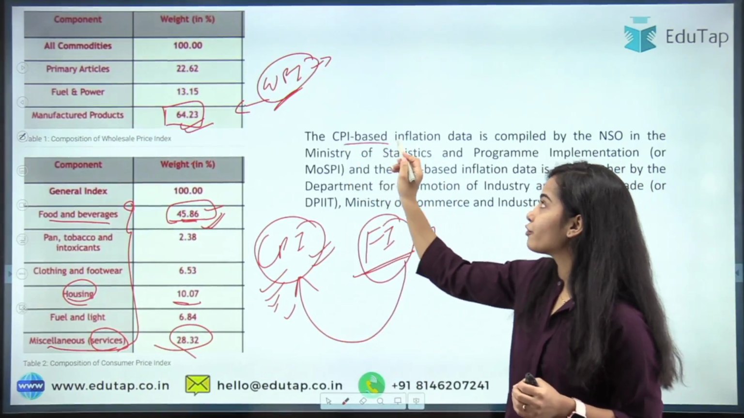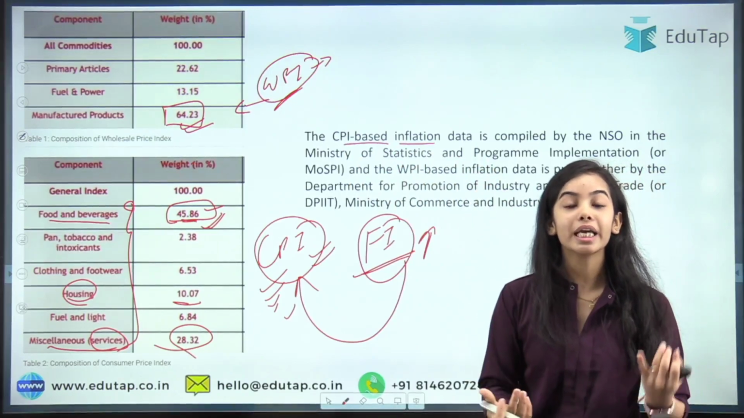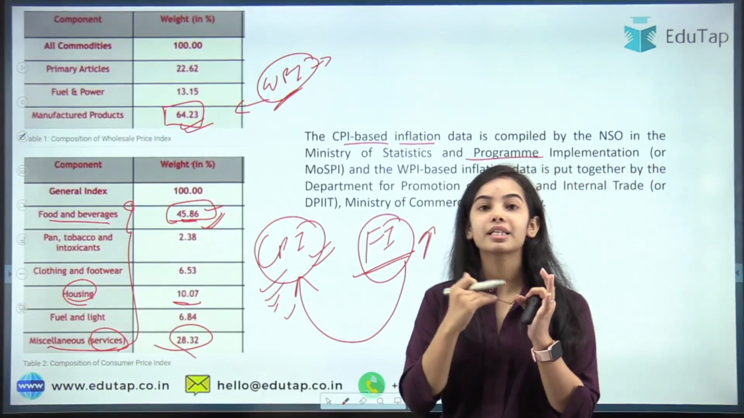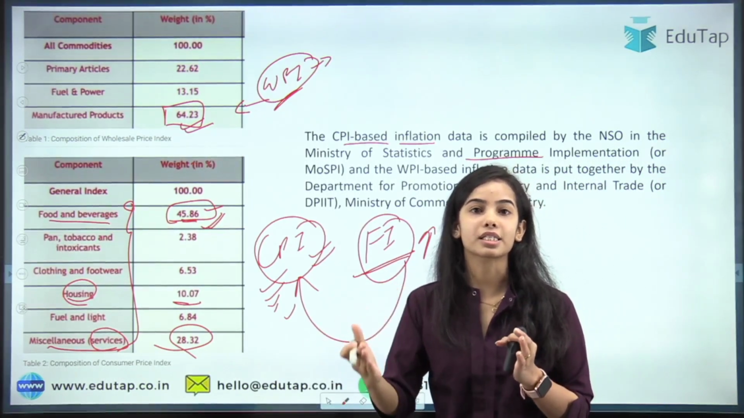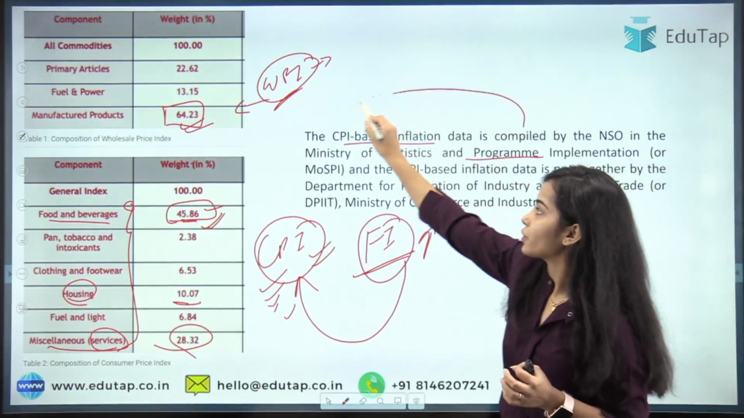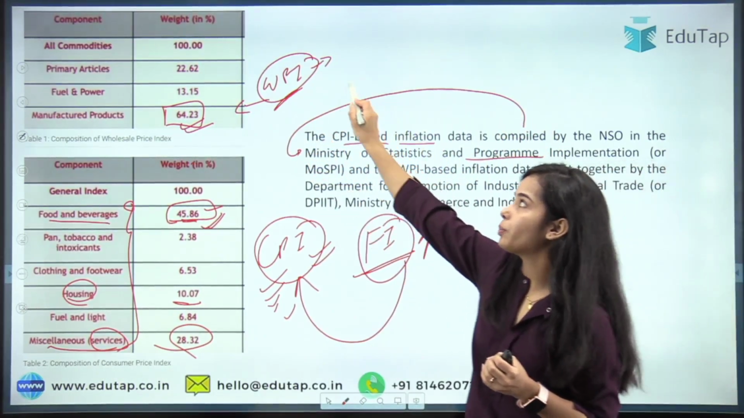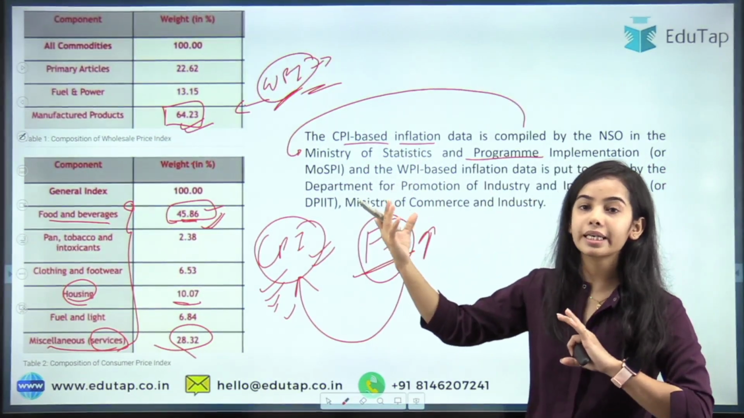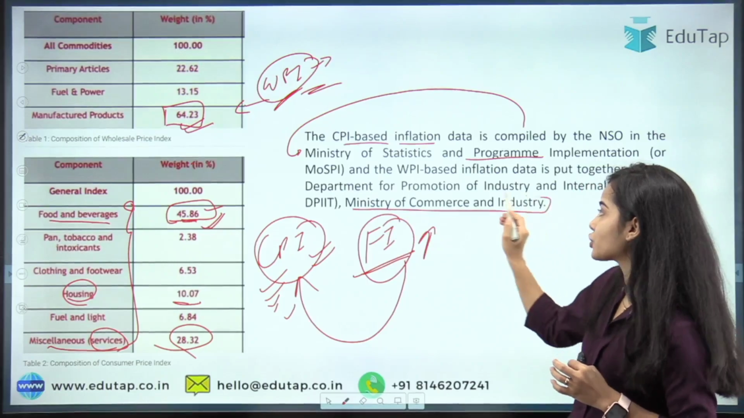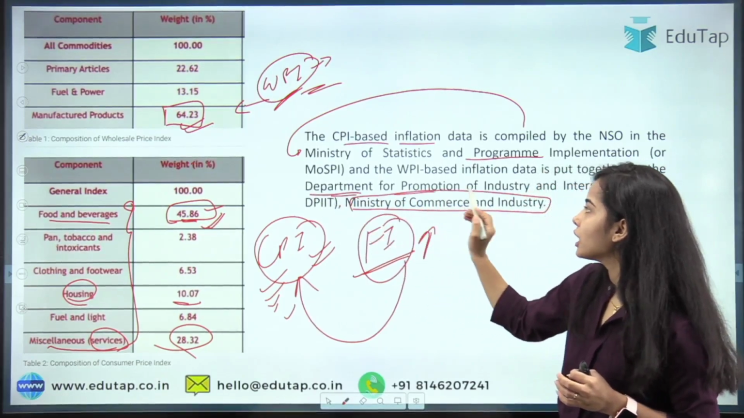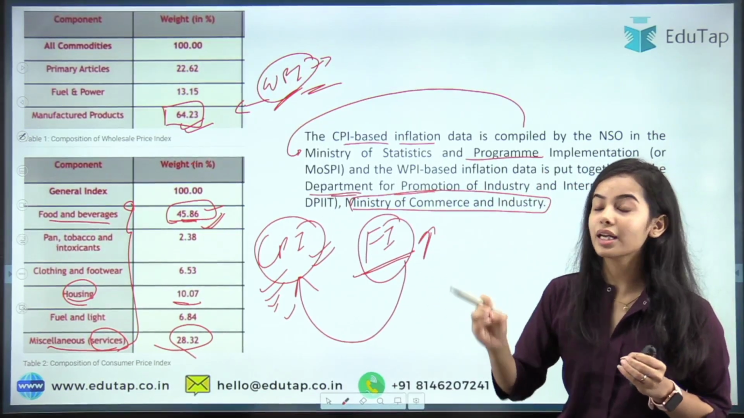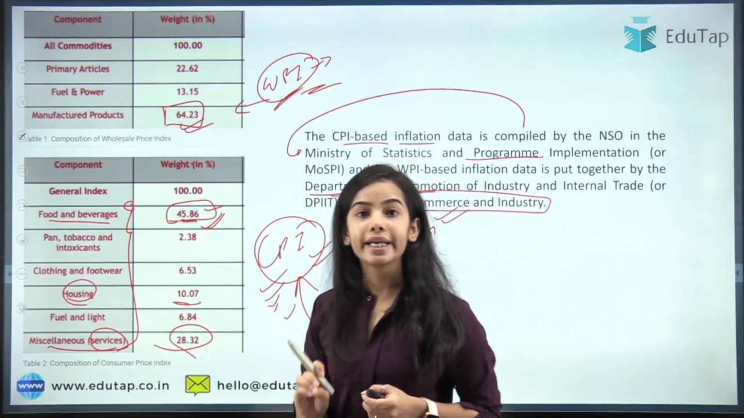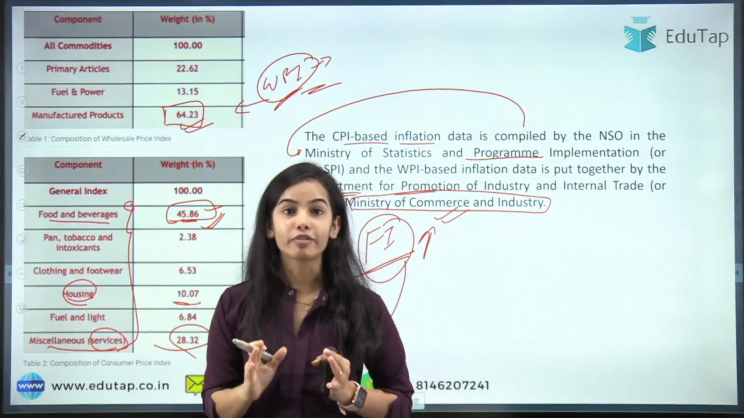The CPI based inflation data is released by which ministry? It is released by the Ministry of Statistics and Program Implementation, and it is released by the NSO, that is the National Statistical Office under this ministry. Okay, now coming to the WPI index, which of the following ministries releases the data? That is the Ministry of Commerce and Industry, and this is the Department for Promotion of Industry and Internal Trade under the Ministry of Commerce and Industry, which releases the WPI data. Okay, that you have to remember.